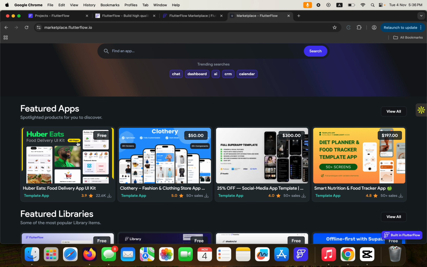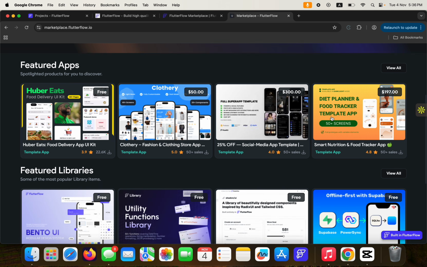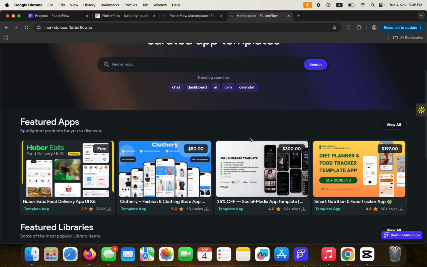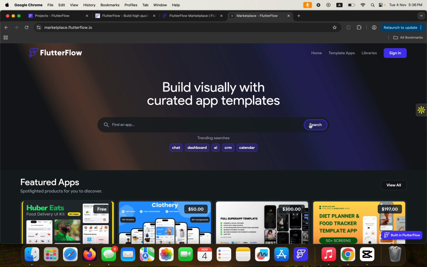So these are the applications that have been built and then published on this platform. You see their price tag. You see the ones that are free of charge. Like this one here is free of charge, so you can download it and clone it and use it on your own FlutterFlow account. There are lots of free applications, and then there are lots of paid applications too, so you can check them out. And if at all you're eventually very good at building apps without coding using FlutterFlow, you can also come here and sign in and then publish your applications.